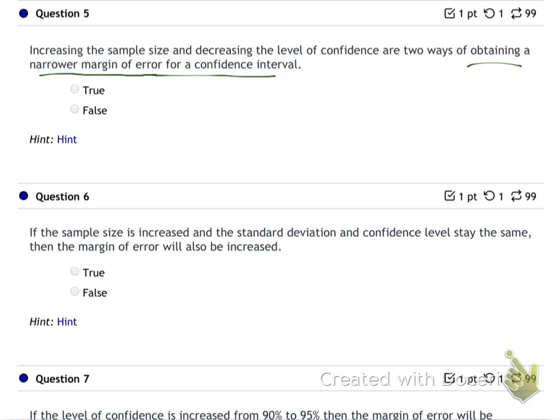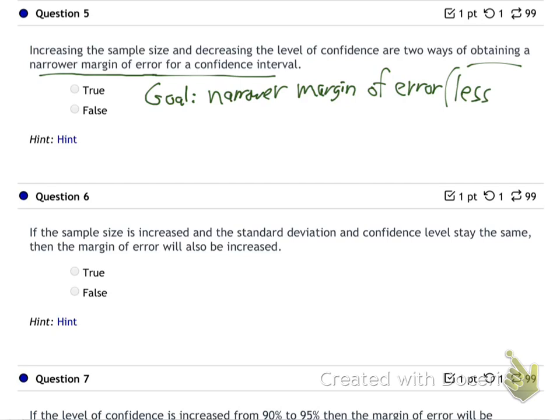Not true? These aren't easy, are they? Even though they're just true-false. Let's think about that. Okay, what is our goal here? The goal is a narrower margin of error. In other words, less error. Like I want to estimate, I want to predict what you guys are going to get on exam number 3, let's say.